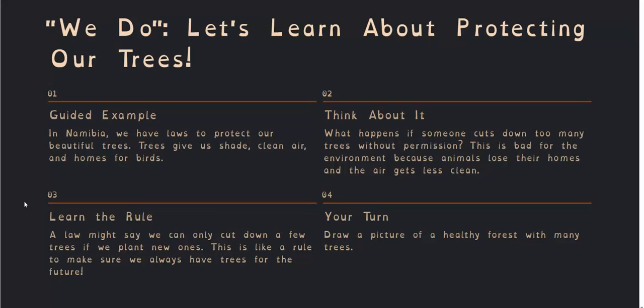Now, can you draw a picture of a healthy forest with many trees? Draw a picture of a healthy forest with many trees. Do it in your book and hand it in by the end of the lesson. There's going to be another drawing that you need to make.